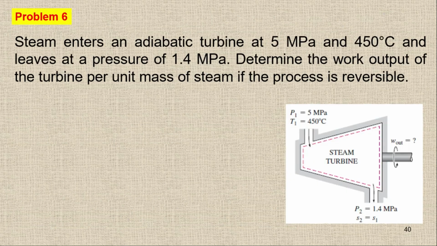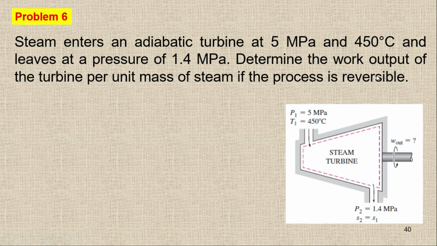So here, if you can see, we have a question for you. We already solved this type of question in chapter 5. We have a steam turbine here. So steam enters an adiabatic turbine. It's known that it is an adiabatic turbine, so there is no heat transfer. There is no heat going in or going out from the system. So we have a turbine at 5 megapascal and 450 degrees Celsius. So the condition at the inlet is given, and the steam leaves at a pressure of 1.4 megapascal. Now, determine the work output of the turbine per unit mass of the steam if the process is reversible.